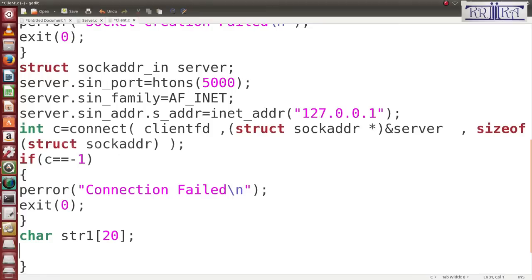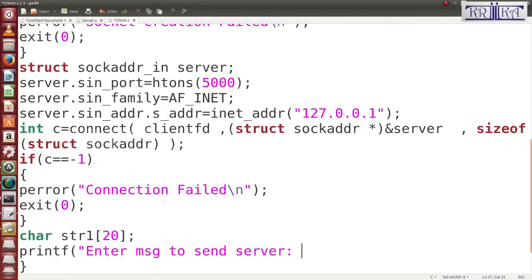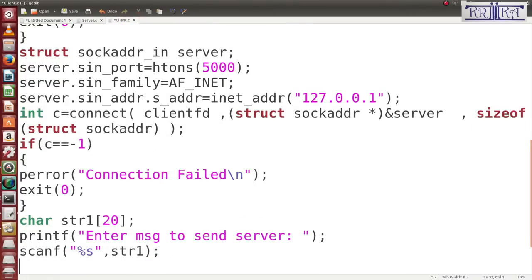Then you write printf: enter message to send to server. Then you write scanf %s, str1.